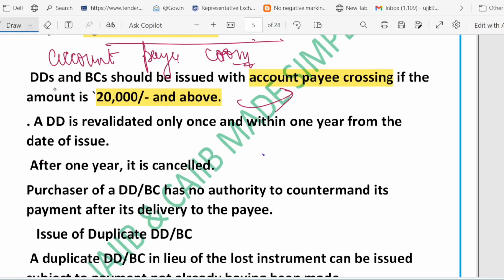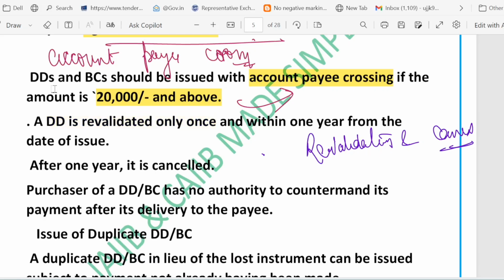Next we have revalidation and cancellation. A DD can be revalidated only once, right? And it must be done within 1 year from its issue date. So the key point is a DD is revalidated only once within 1 year from the date of issue, right? After 1 year, the DD becomes invalid.